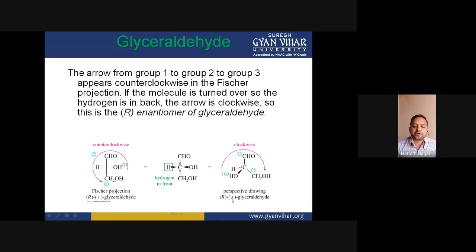Plus means the rotation of plane polarized light by this molecule is in the clockwise direction. That's why we have written plus here. So this type of Fischer projection is acceptable.